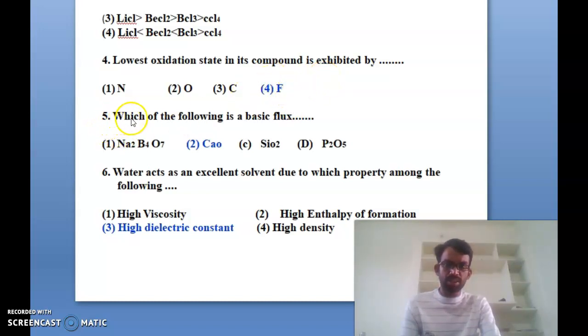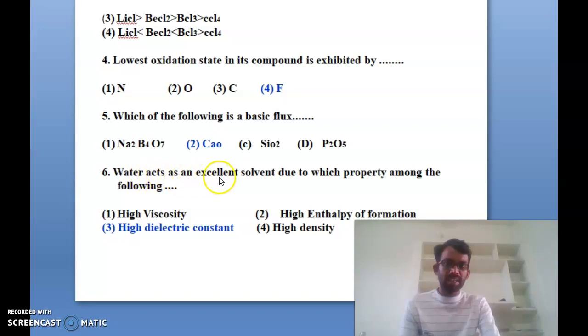The fifth question: which of the following is a basic flux? The first option is Na2B4O7, the second is calcium oxide CaO, the third is SiO2, silicon oxide, and the fourth is P2O5. So for a basic flux, calcium oxide is the correct answer. That is the fifth one.